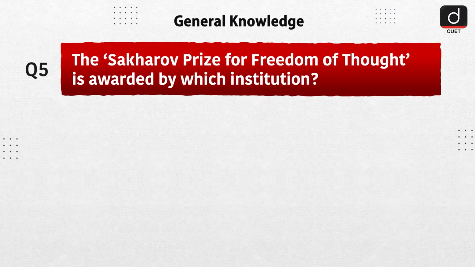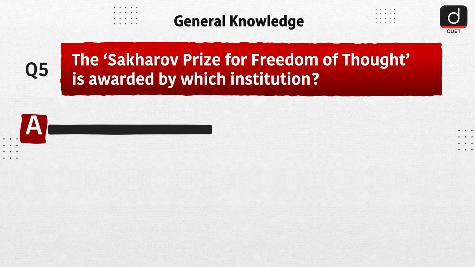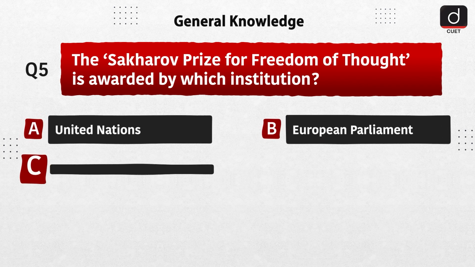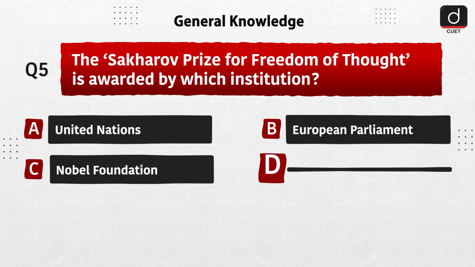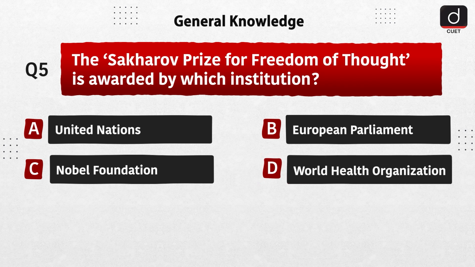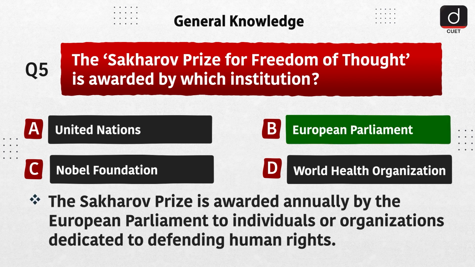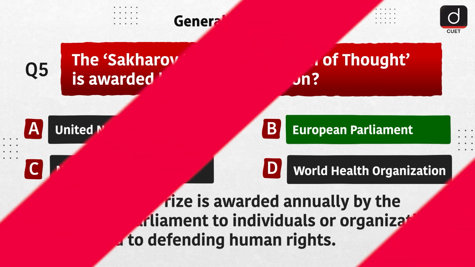Next question is, the Sakharov Prize for Freedom of Thought is awarded by which institution? Option A, United Nations. Option B, European Parliament. Option C, Nobel Foundation. Option D, World Health Organization. The correct answer is option B, European Parliament. The Sakharov Prize is awarded annually by the European Parliament to individuals or organizations dedicated to defending human rights.